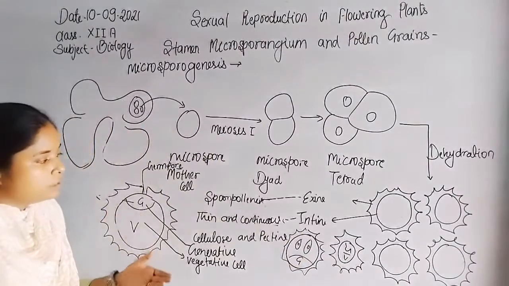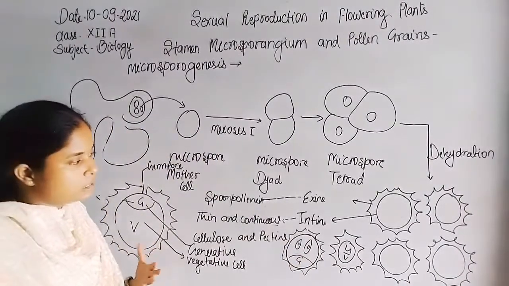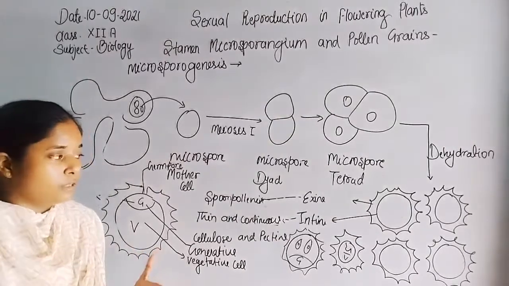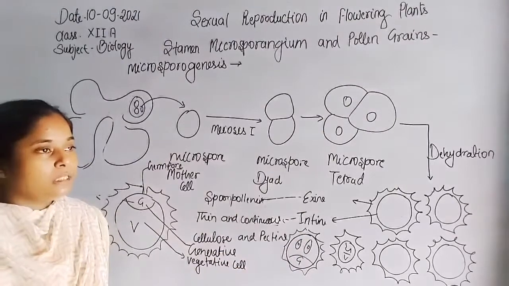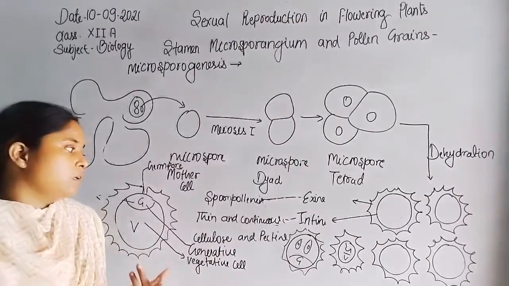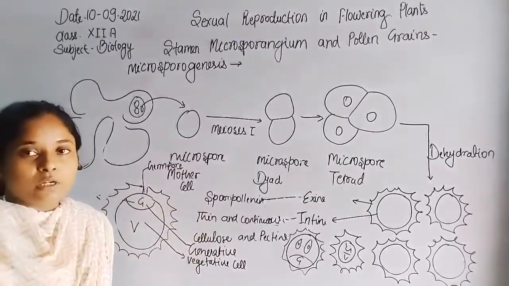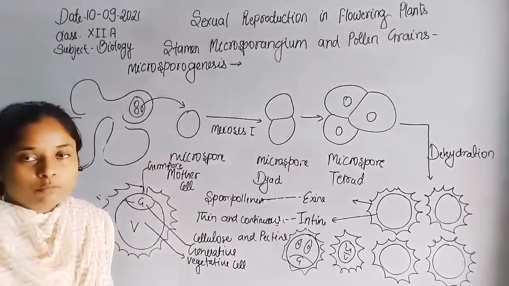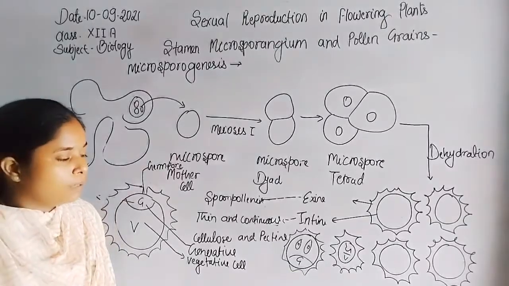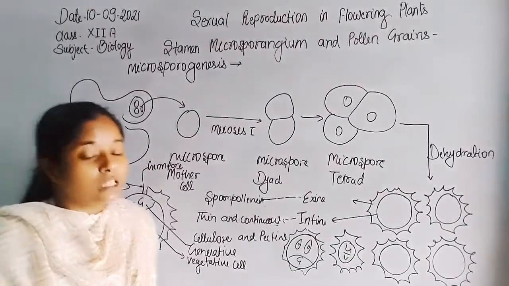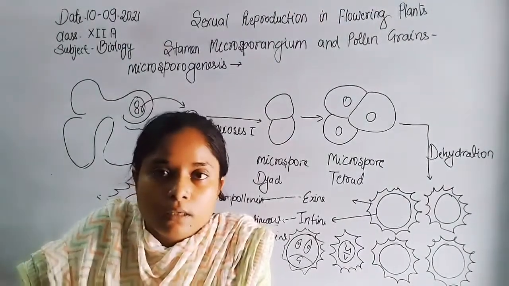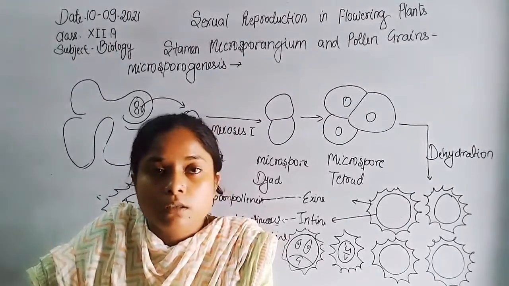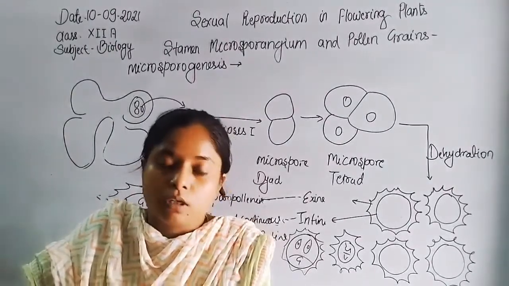Now, sporopollenin is highly resistant and increases resistance to temperature and water. For example, pollen grain viability increases due to the presence of sporopollenin. Some plants of Rosaceae or leguminosae show a month of viability of their pollen grain, but in the case of wheat and rice, the pollen grain of such plants lose their viability within 30 minutes only.